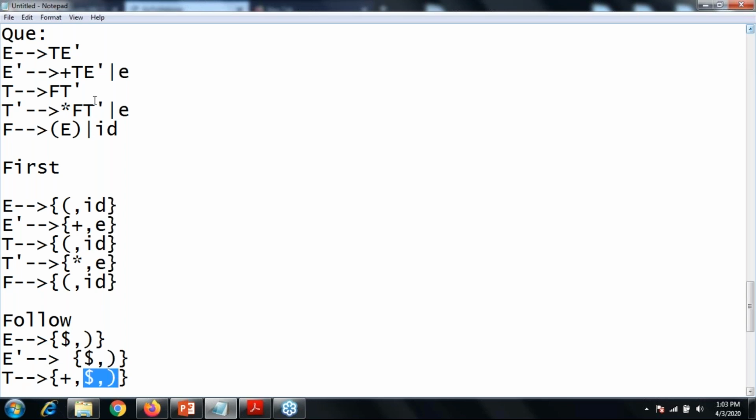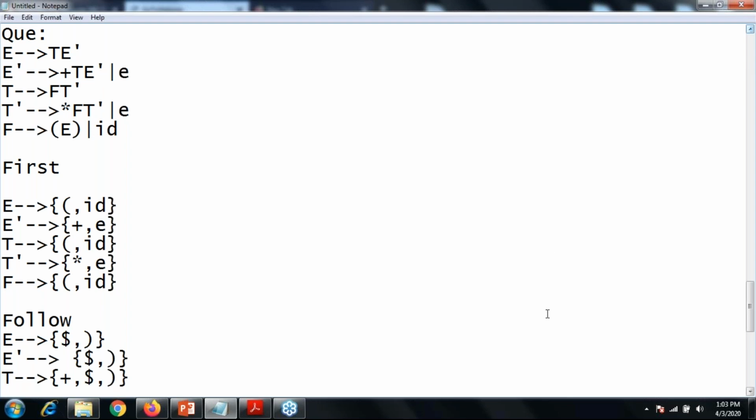Now, is there any epsilon symbol? No. So the first of your E dash is a plus and epsilon, right? So plus over here and put the epsilon over here. In that case, what is the follow of your E dash? That is a dollar and a closing bracket, right? So plus, dollar and a closing bracket.